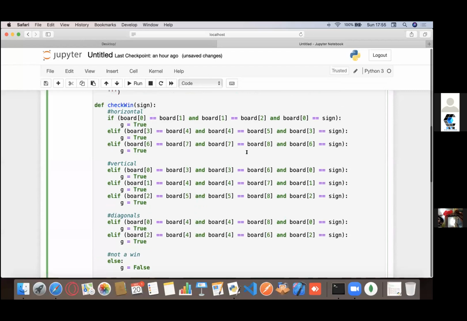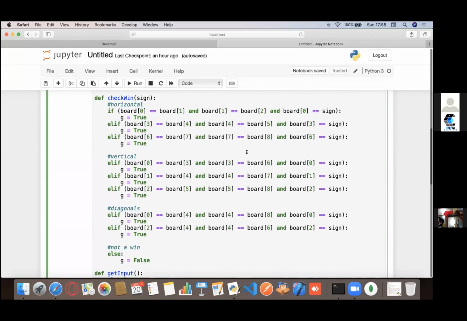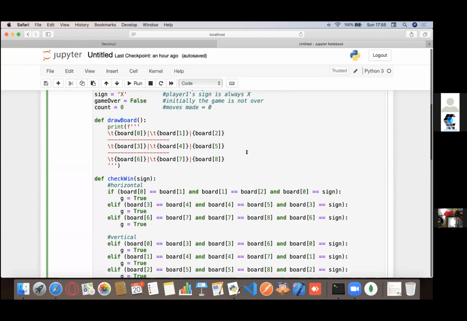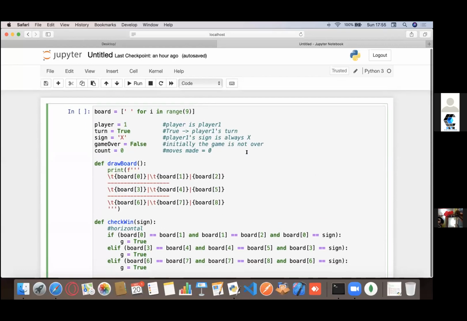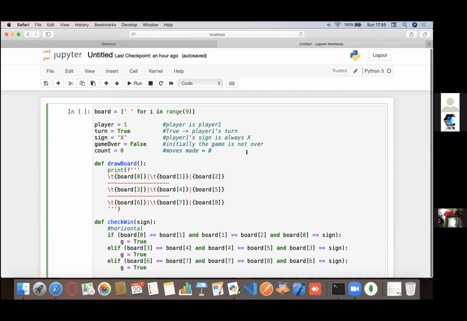Okay. Now let's come back to this and see what we have done right now. We have written this huge function. Now let's see what it does. It's basically to check the win. So if I just want to see if someone has won the game or not, right? So let's say that Dave is claiming that he won. So what was Dave's sign? Let's say Dave's sign was X, right?